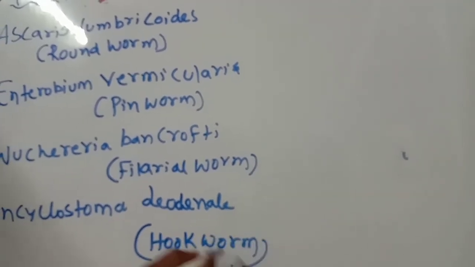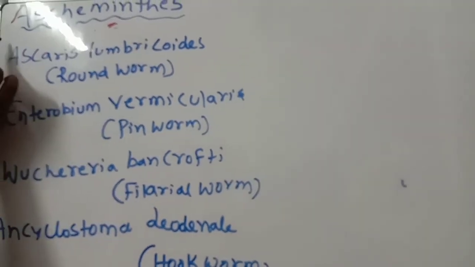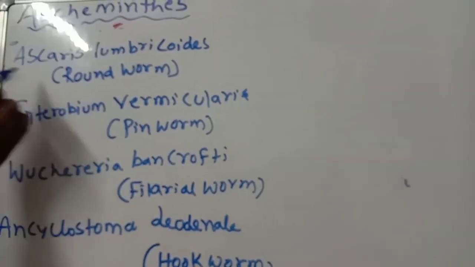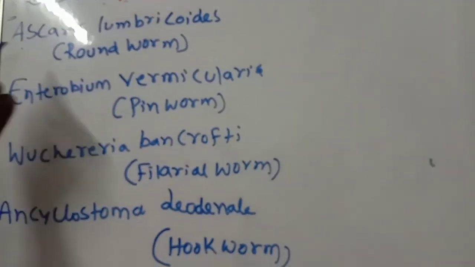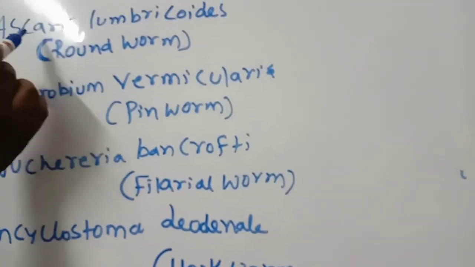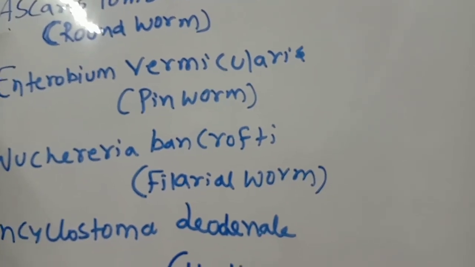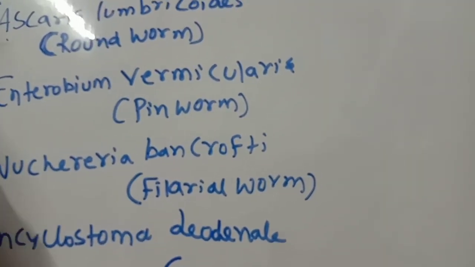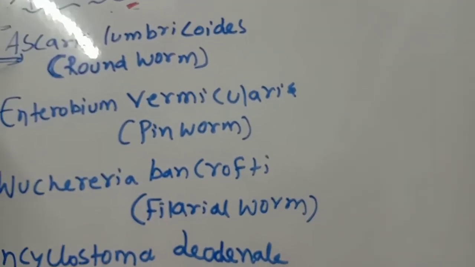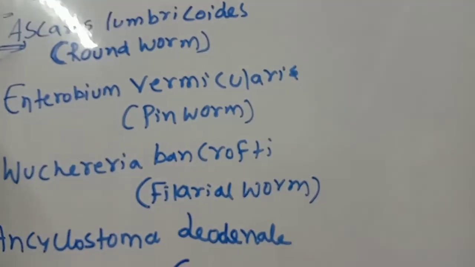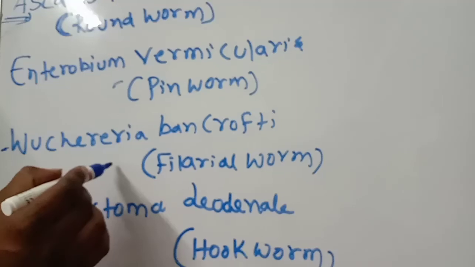So please observe carefully, children. What are the examples of Aschelminthes? The best examples are Ascaris lumbricoides, a parasitic roundworm. It will be there in our human digestive system. When you eat uncooked beef or pork, it can enter and cause a big problem. Next, Enterobius vermicularis, pinworms. These are also parasites. Then Wuchereria bancrofti, filarial worm.